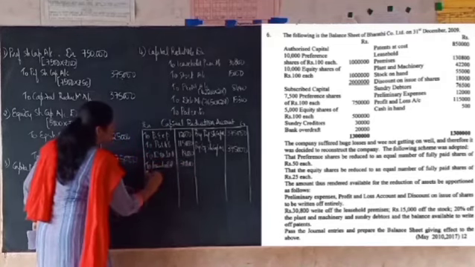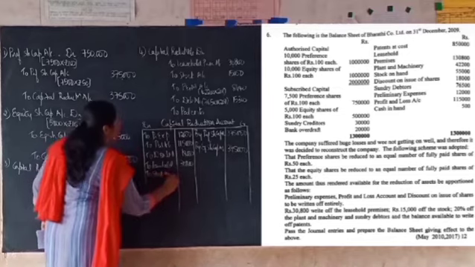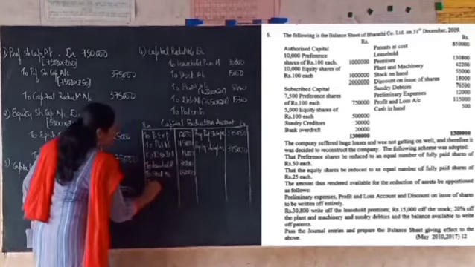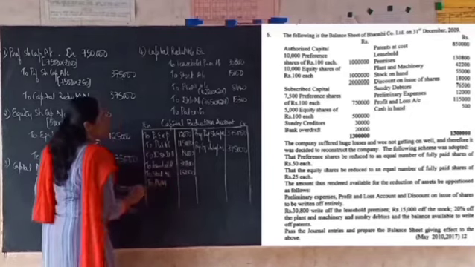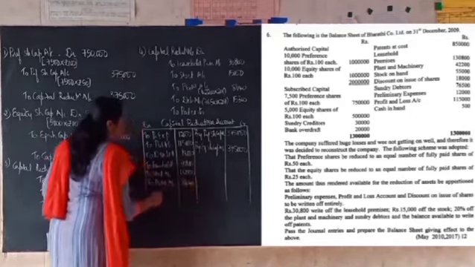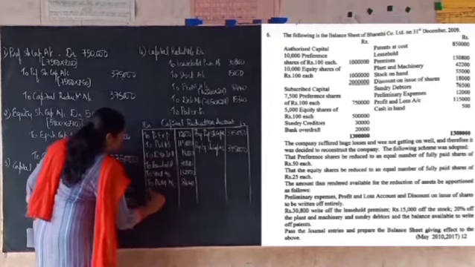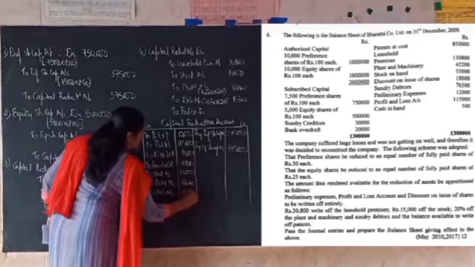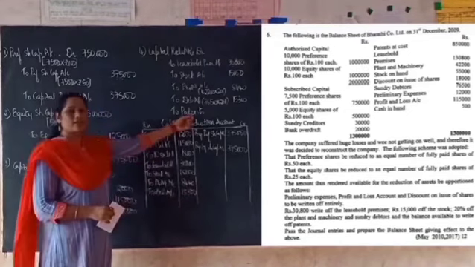Then to stock account 15,000. Then to plant and machinery account we have written off 8,440. And then to debtors account we have written off 15,300. The last one is going to be the balancing figure.